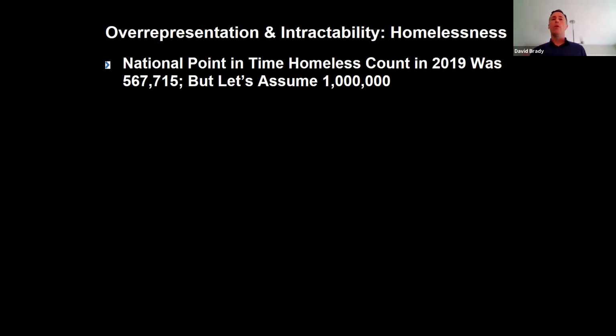So let's just walk through a thought experiment about this issue. The national point in time homeless count in 2019 was about 567,000 people.